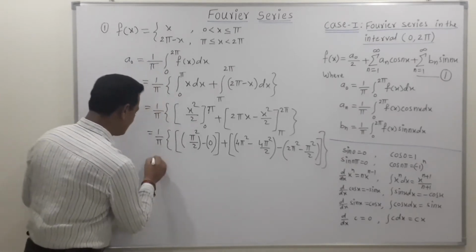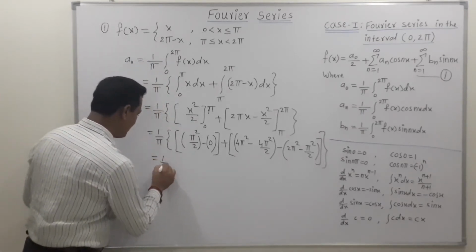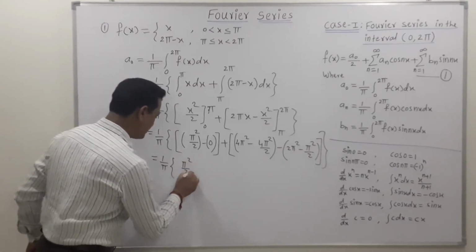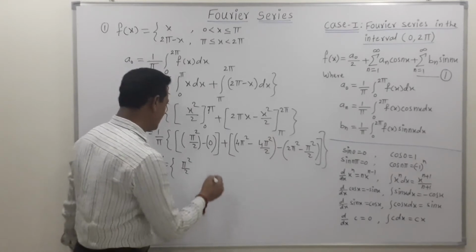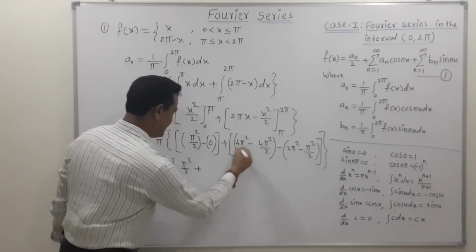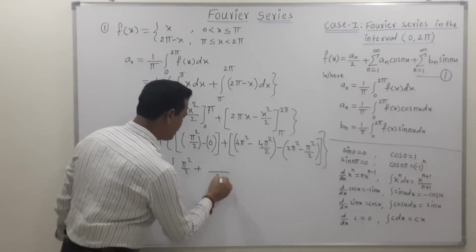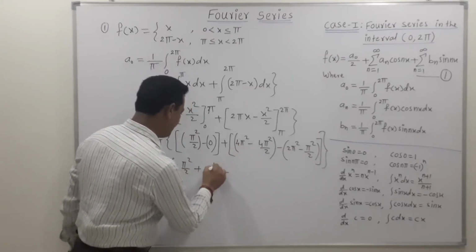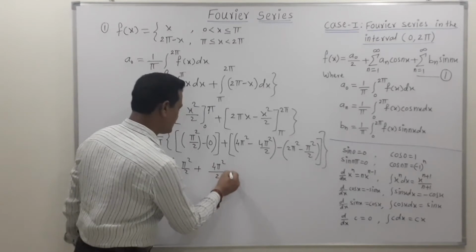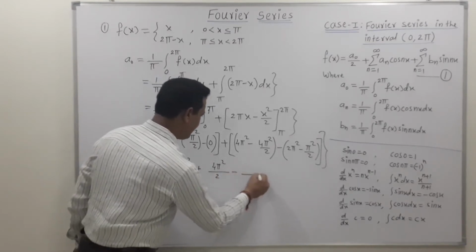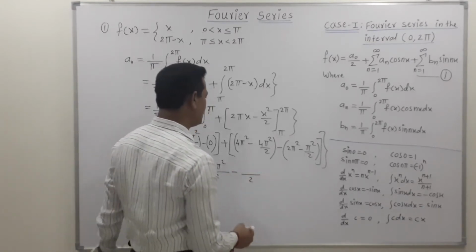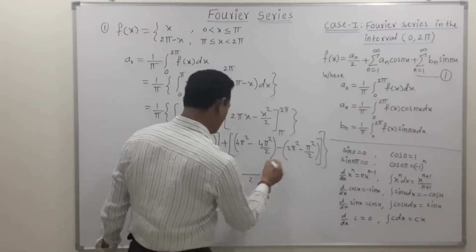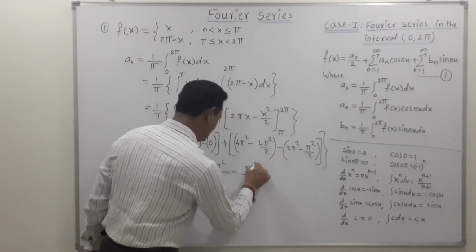Now just simplify this. We get 1 upon pi, then in bracket, pi square upon 2. Now just simplify this. We get plus, if we take 2 common, then this becomes 4 to the 8, then again pi square upon 2, minus, if we take denominator 2 common, then this is 4, then minus 1, that means this is 3 pi square.